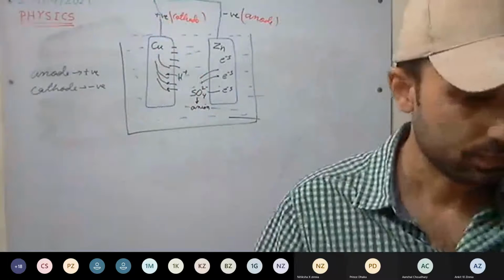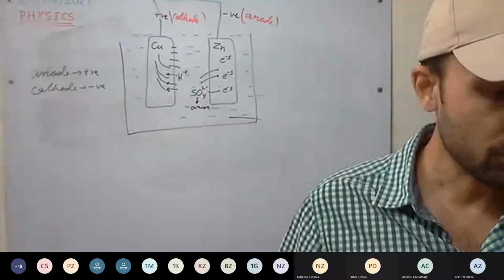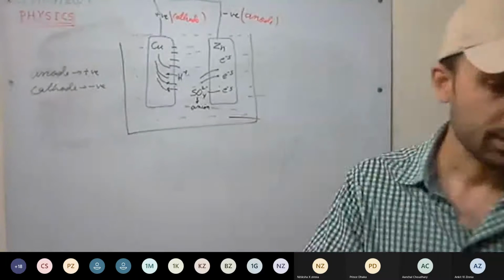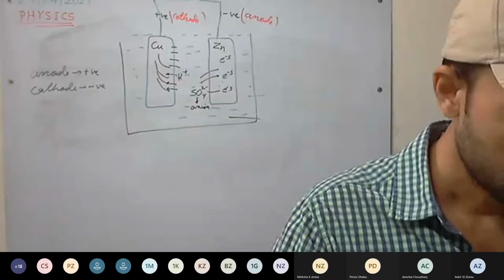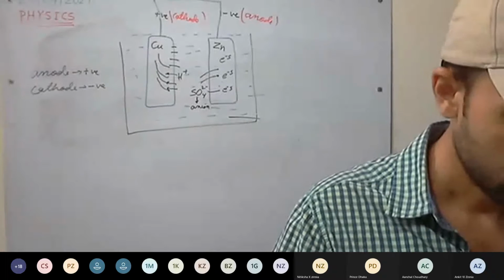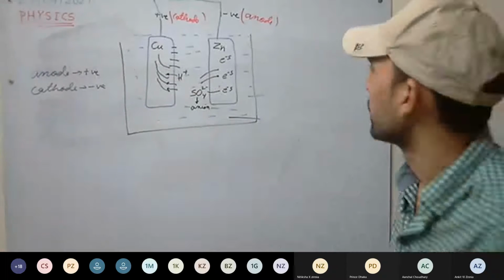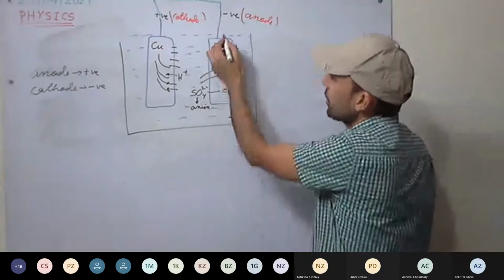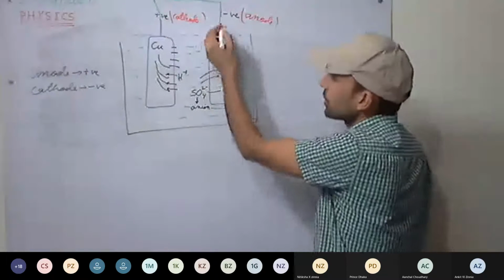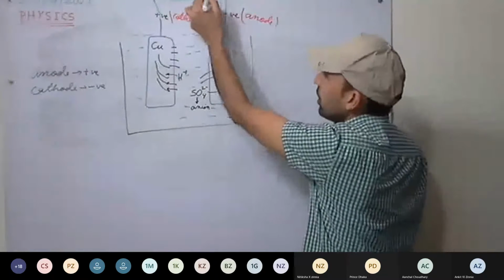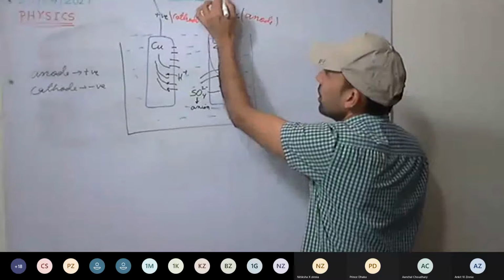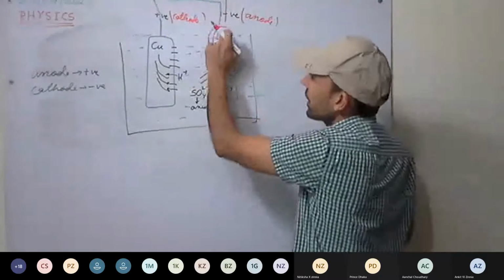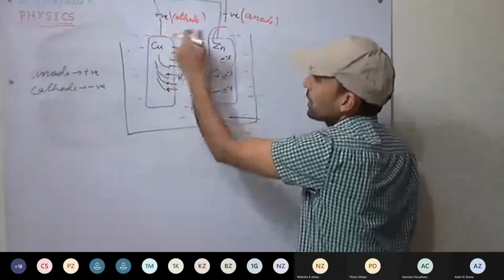So see what will happen now when load is connected. Here we have an excess of electrons, so these electrons will flow. These electrons will flow from the negative electrode, the cathode, to the positive electrode.